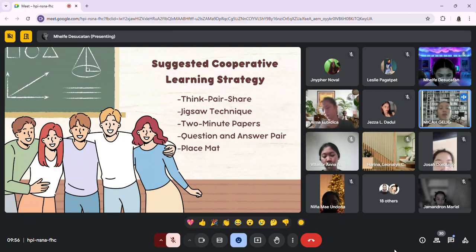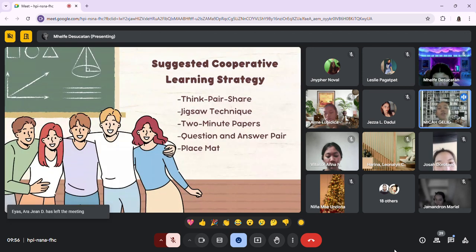Afterward, the teacher can discuss the responses with the class to address any confusion and clarify key points. So 2-minute papers encourage students to consolidate their learning by summarizing key points.